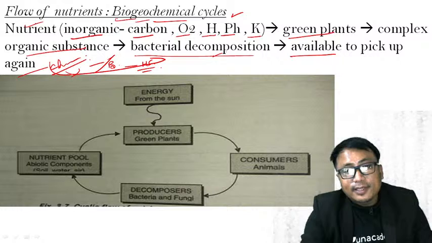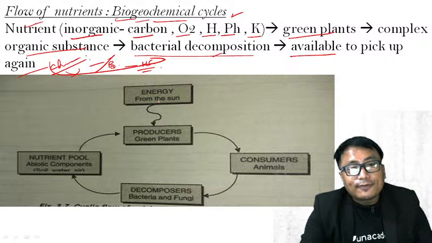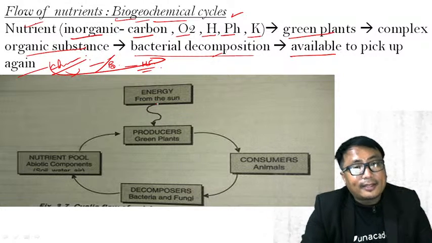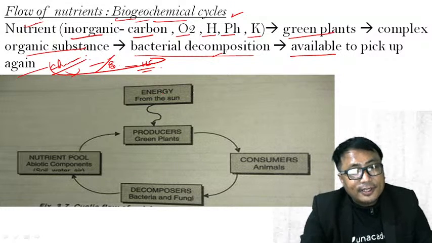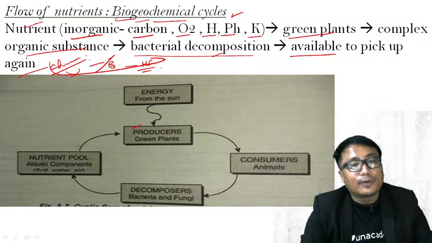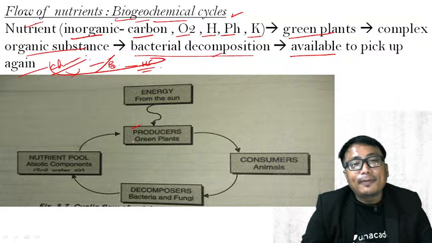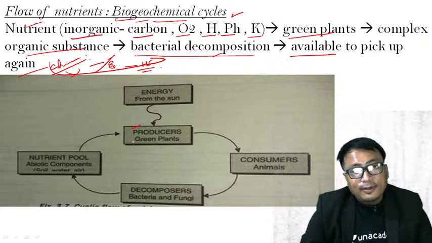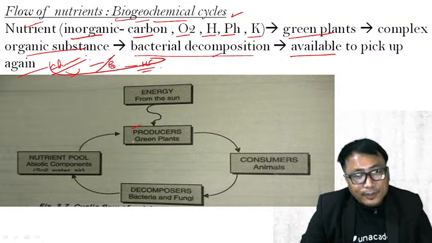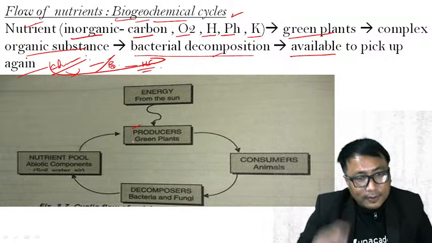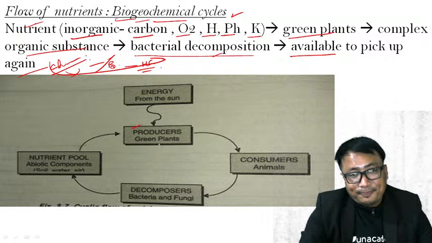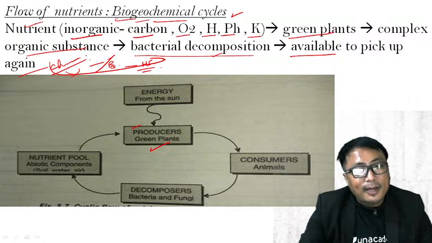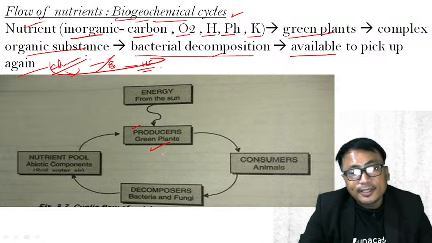If you leave out this, the ultimate source of energy comes from the sun, and the energy from the sun that is captured in order to manufacture their own food is by the producer only. Human beings or animals, if you are hungry, and you go out and stand in front of the sun, are you going to fill your stomach? No. But the producer green plant has that capacity of manufacturing its own food.